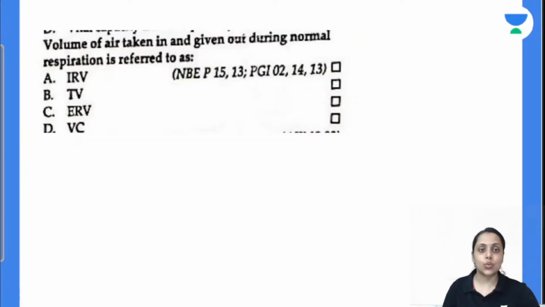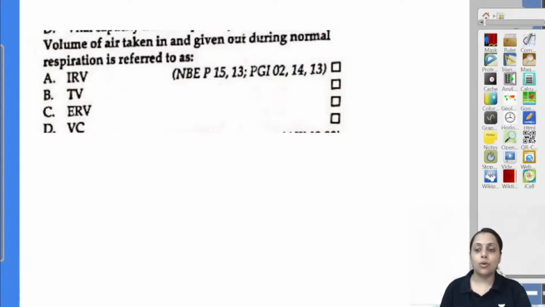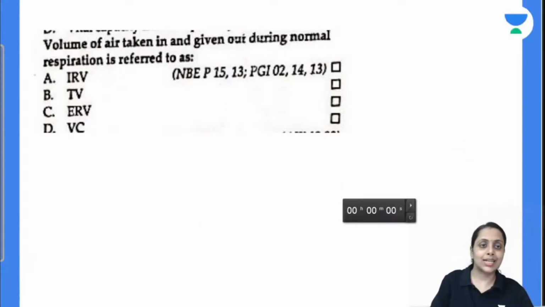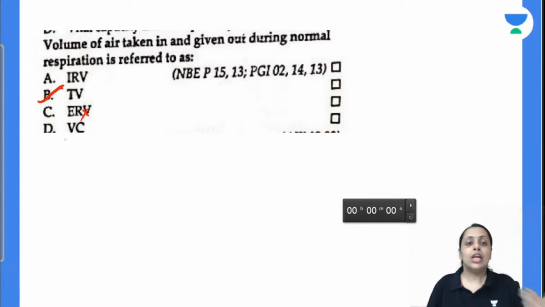Coming to the next one, volume of air that is taken in and taken out during normal respiration is referred as inspiratory reserve volume, tidal volume, expiratory reserve volume or the vital capacity. It is our tidal volume, not expiratory reserve volume. Expiratory reserve volume is what we can deeply expire after normal expiration. Is this clear? So answer is only and only B.